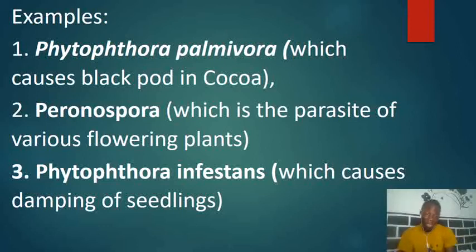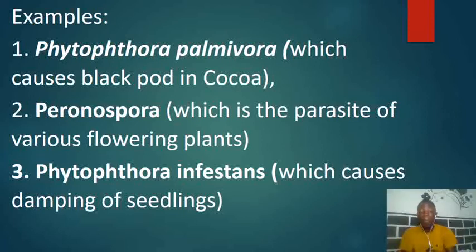Another one too is the Peronospora. And it is a parasite of various flowering plants, a parasite of a lot of flowering plants. Let's note it. Then the last one I'm going to look at is the Phytophthora infestans. And this causes damping off of seedlings.